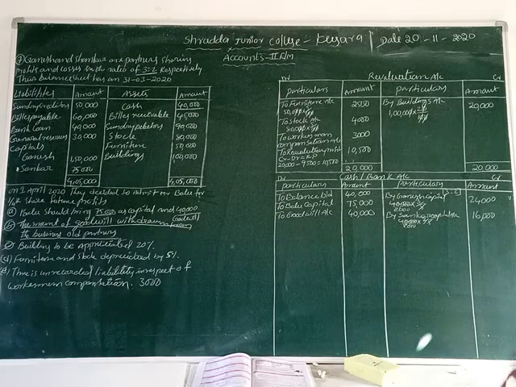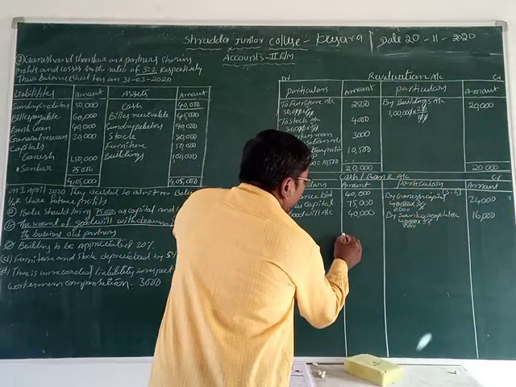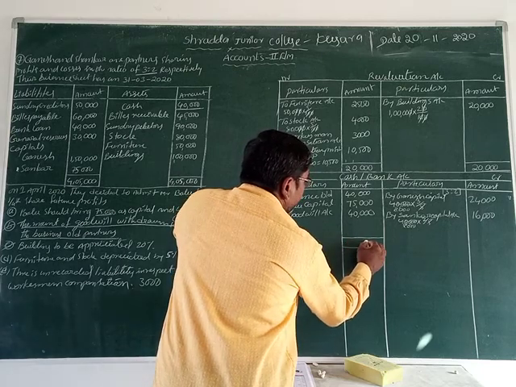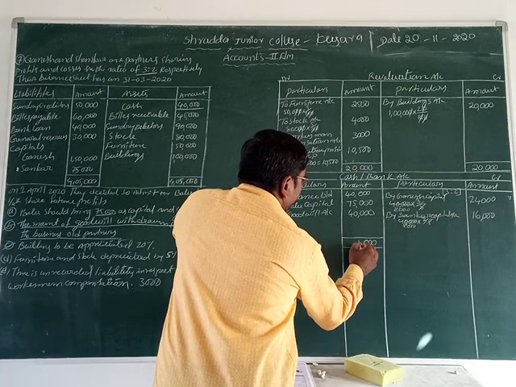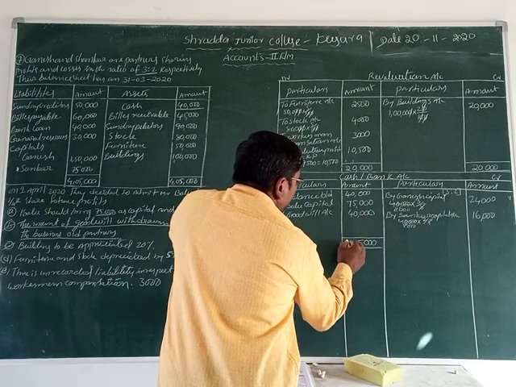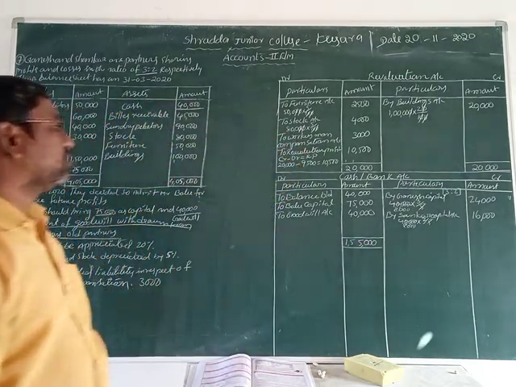Now what is the remaining cash of the business? We can calculate now. First of all, we are doing the total. What is the total amount here? 0, 0, 0 and 5. 7 plus 4, 11 plus 1 plus 4, 5. What is the amount? 1,55,000 rupees.